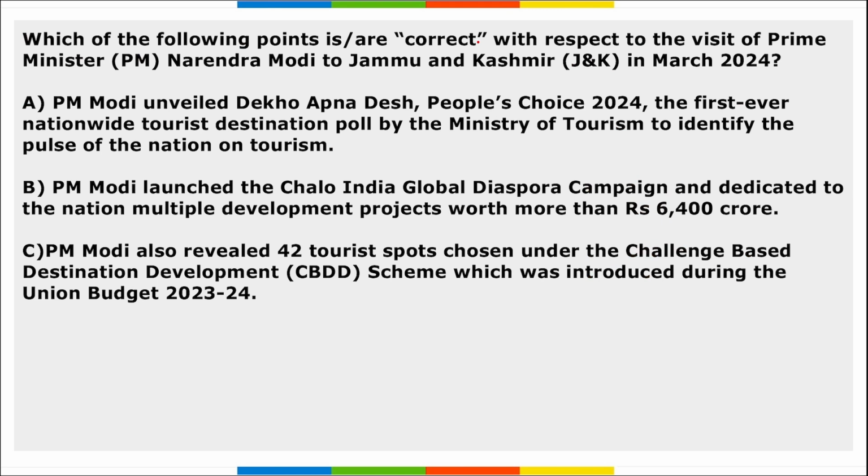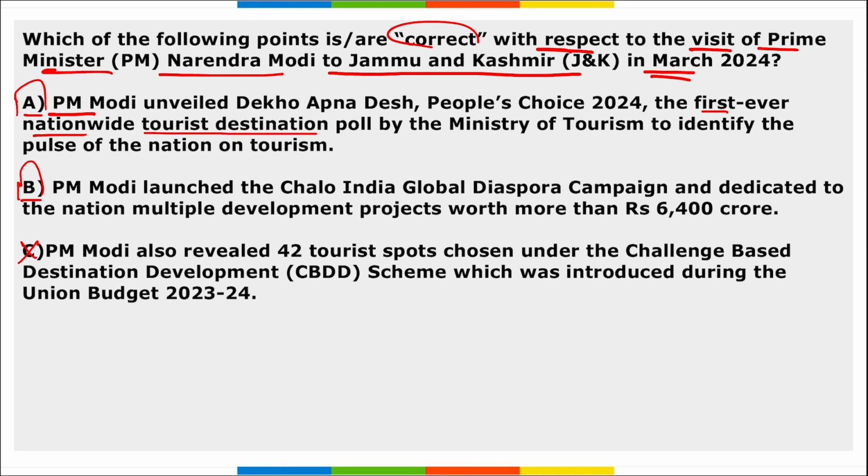Next, which of the following points are correct with respect to the visit of Prime Minister Narendra Modi to Jammu and Kashmir in March 2024? If we look at the options, A and B are right, C is wrong. A is saying PM Modi unveiled Dekho Apna Desh People's Choice 24, the first ever nationwide tourist destination poll by the Ministry of Tourism to identify the pulse of the nation on tourism.